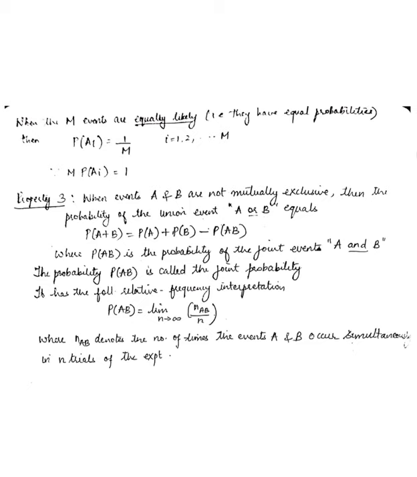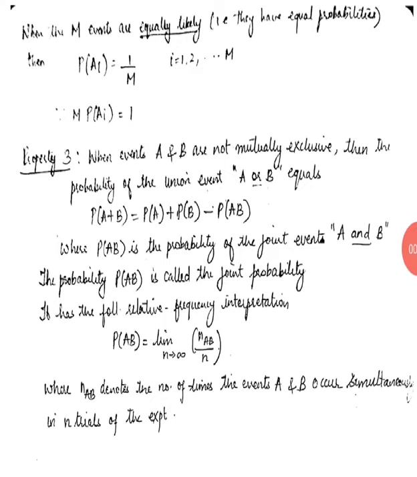So in this particular case, we define the probability of A dot B as the probability of a joint event, that is both A is occurring and B is occurring. For example, the number 2 was an even number as well as a prime number. So this was the probability of both events, the joint event A and B. This probability is called the joint probability. So joint probability can be defined in terms of the normal probability definition as the probability of A dot B equal to limit as n tends to infinity of NAB divided by n, where NAB denotes the number of times the events A and B occur simultaneously in n trials of the experiment.